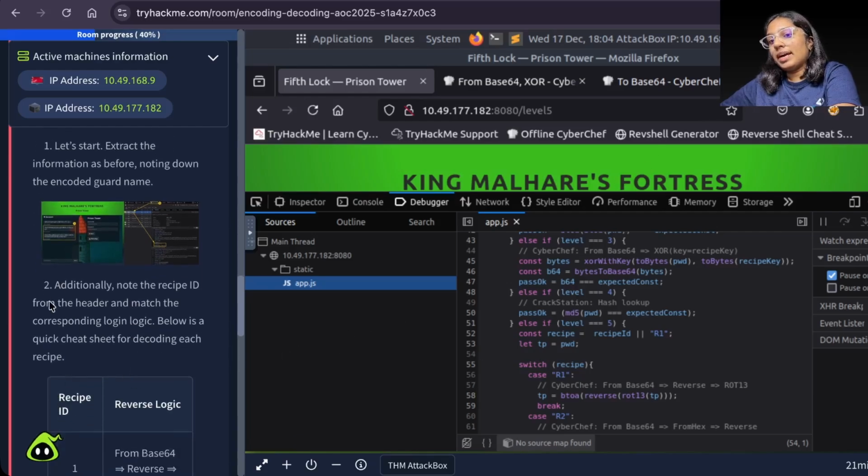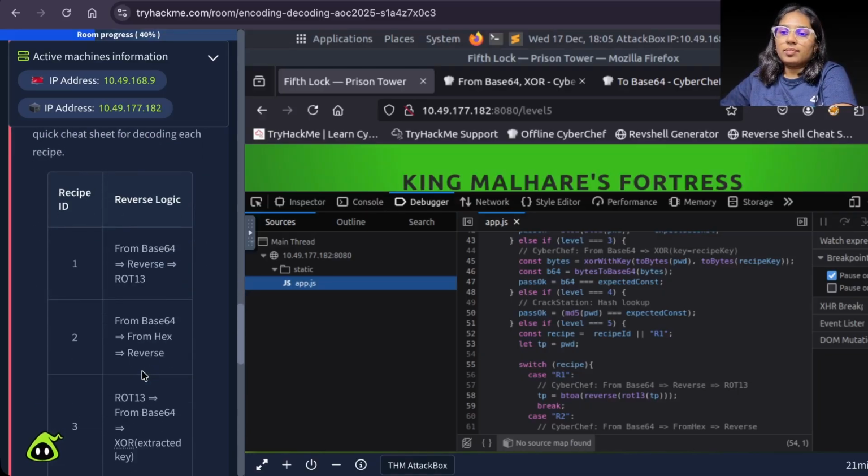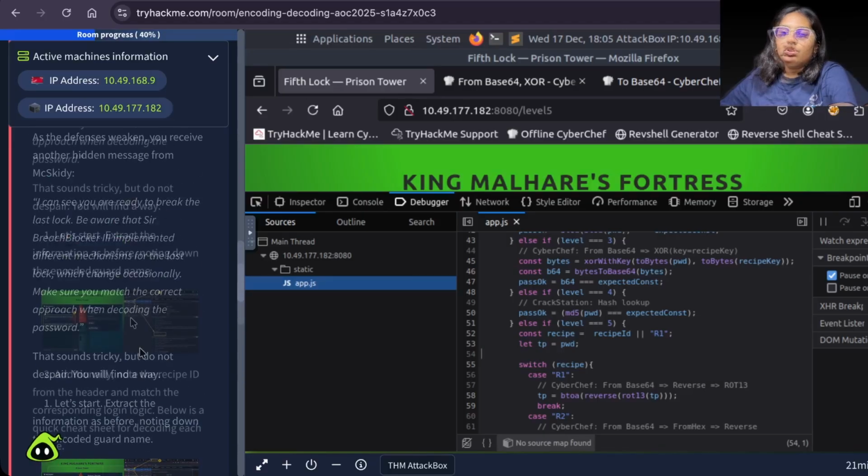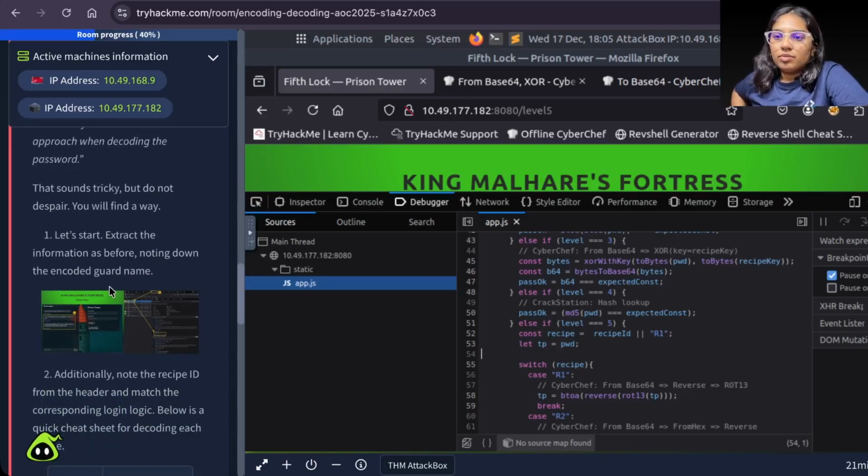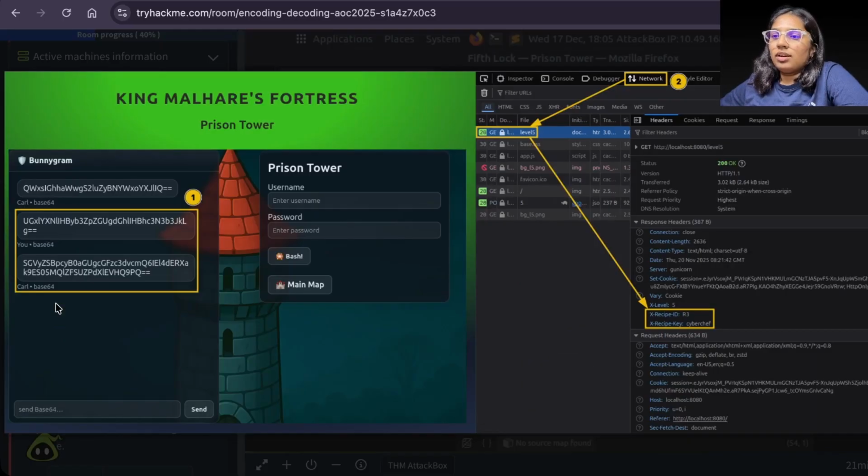Additionally, note the recipe ID from the header and match the corresponding login logic. Below is the quick cheat sheet for decoding each recipe: 1, 2, 3, 4. Let's start. Extract the information as before, noting down the encoded guard name. Guard name is found. Password please should be written.